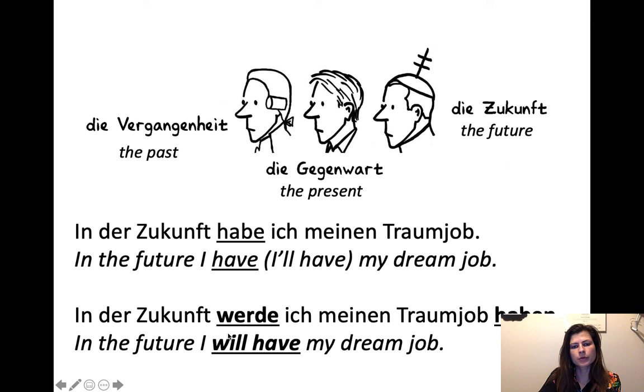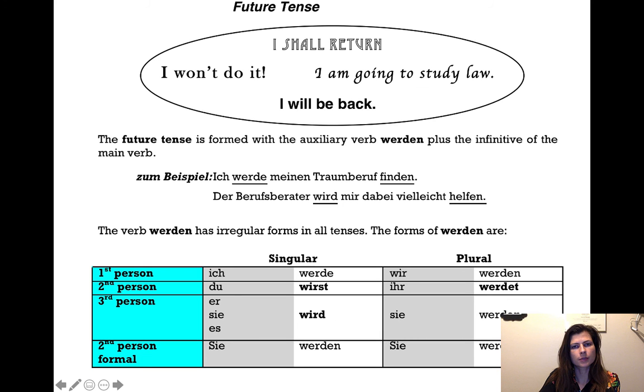So just like with modal verbs where we had the helping verb here in the normal verb position, and then the infinitive at the end of the sentence. Same idea with the word order. So in the future, in English, we might say something like, I shall return, or I won't do it. Won't is will not, right? And then I am going to study law, going to, or I will be back. So we have several different ways to express this in English, and depending on the context, you might want to choose one of these. And then the way we form it in German is with the helping auxiliary verb werden plus the infinitive of the main verb.